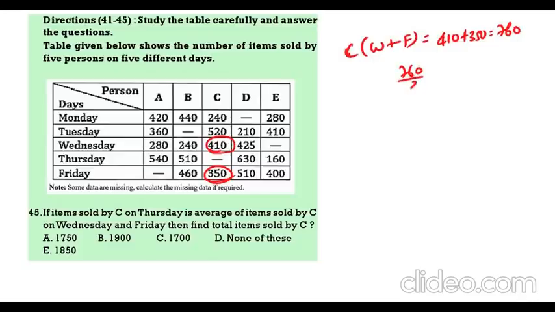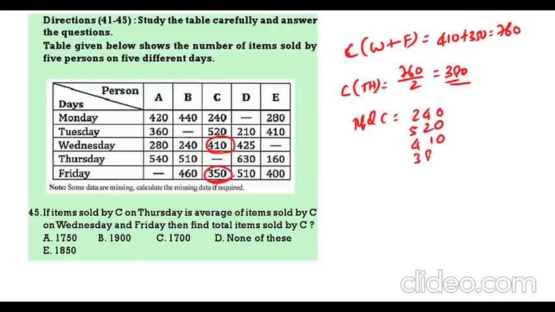Now, C Thursday is equal to 760 by 2, that is 380. Now, what is the total C? It is 240, 520, 410, now we got 380, now 350. Adding them gives 1900. 1900 is the correct answer.